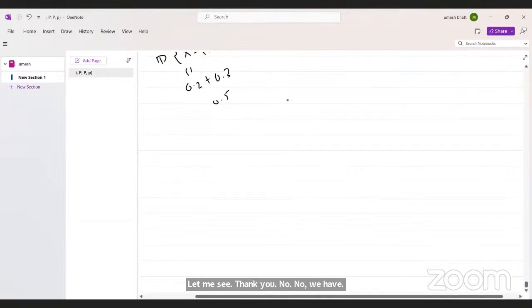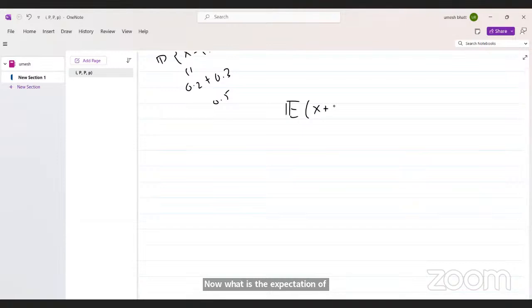Now, what is the expectation of the sum of random variables, the expectation of X plus Y? X is a random variable, Y is another random variable. What is the expectation of this?